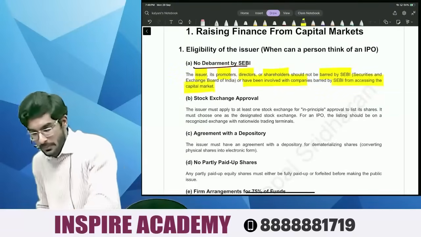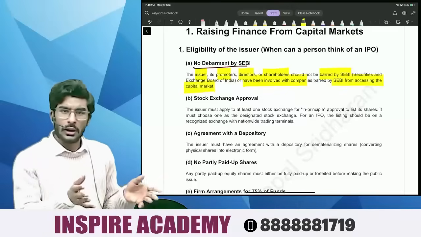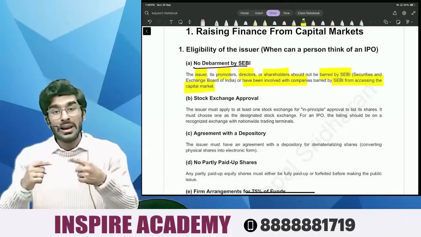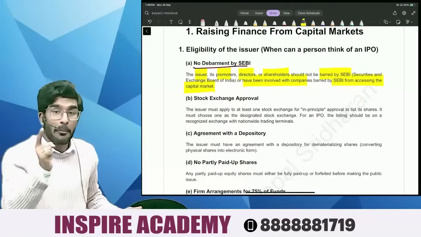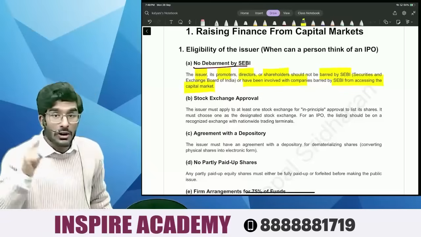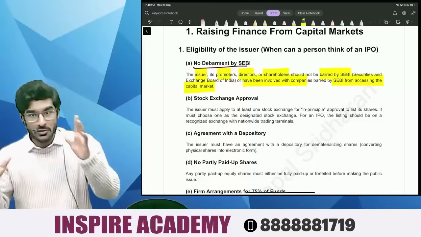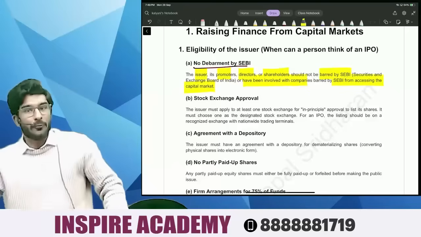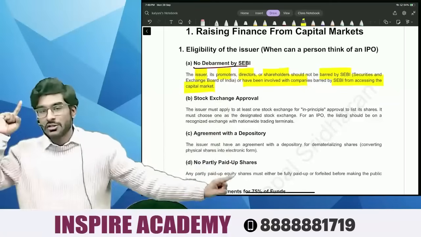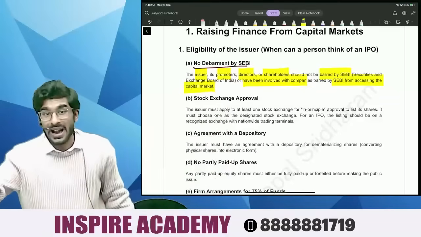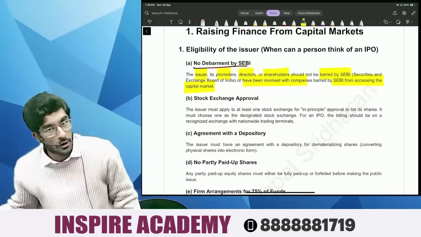Which means what, people? The promoter, director, selling shareholder, company should not be debarred by SEBI. What is the meaning of debarred by SEBI? SEBI should not have prohibited them from accessing the capital markets. Which means, if the company has done some kind of fraud, SEBI will give a strict punishment that you cannot access the capital markets, you cannot access the stock markets.